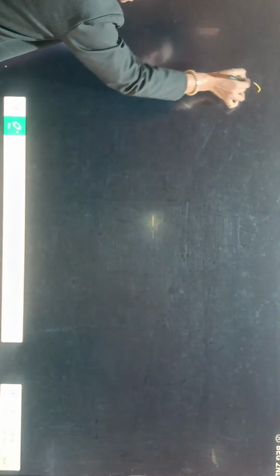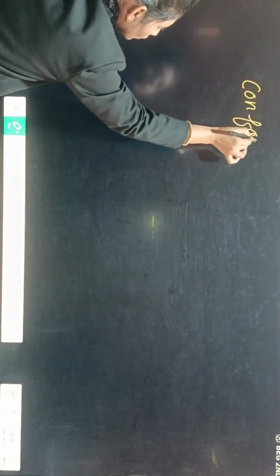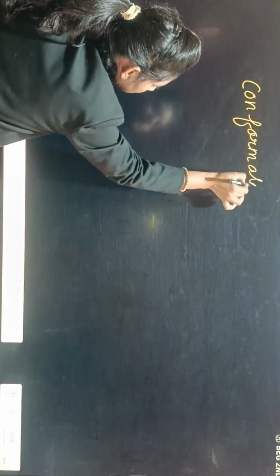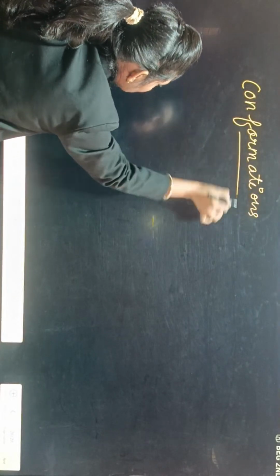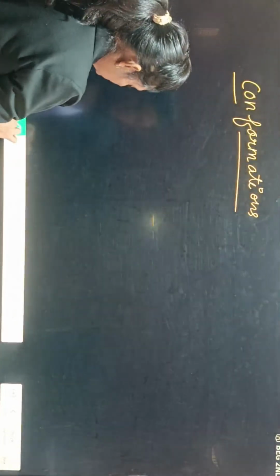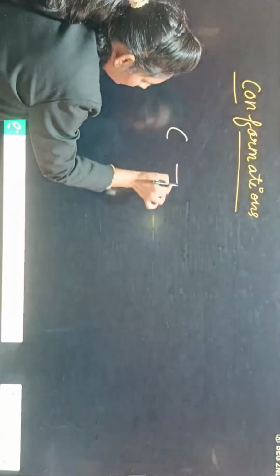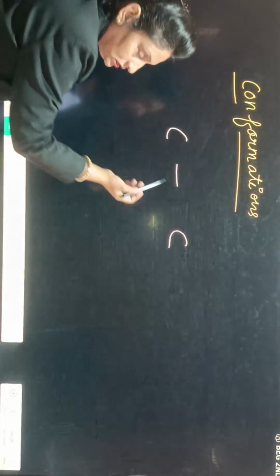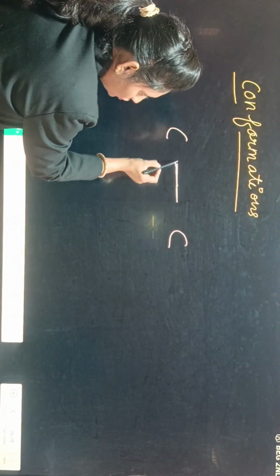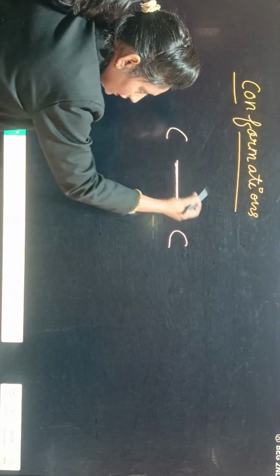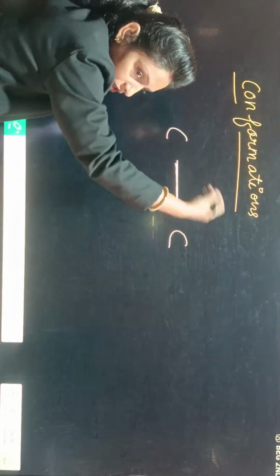Now we will discuss one more important topic, that is conformation. Students, what do you mean by conformation? Here we are discussing alkanes, so conformation of alkanes. In alkanes, you know very well, there is a single bond between carbon and carbon. This carbon to carbon single bond is free to rotate.